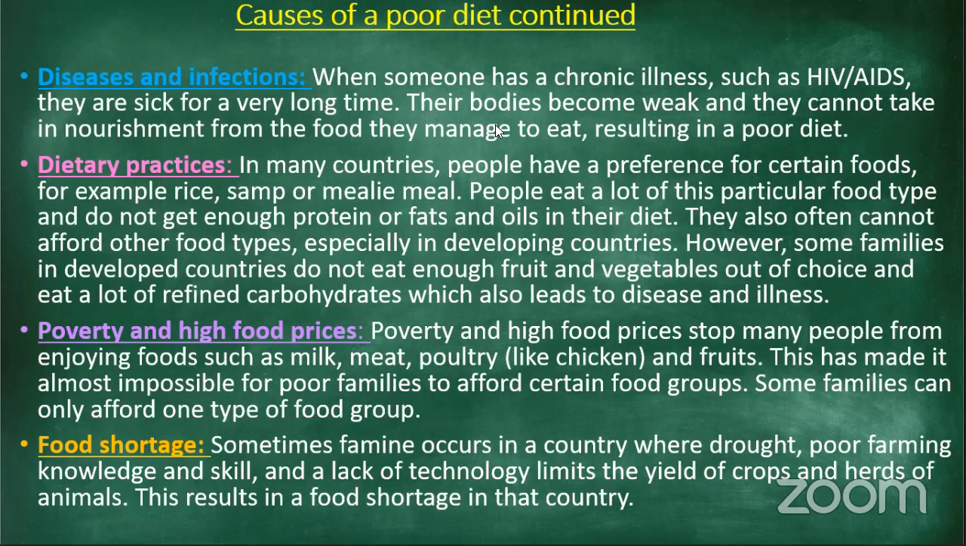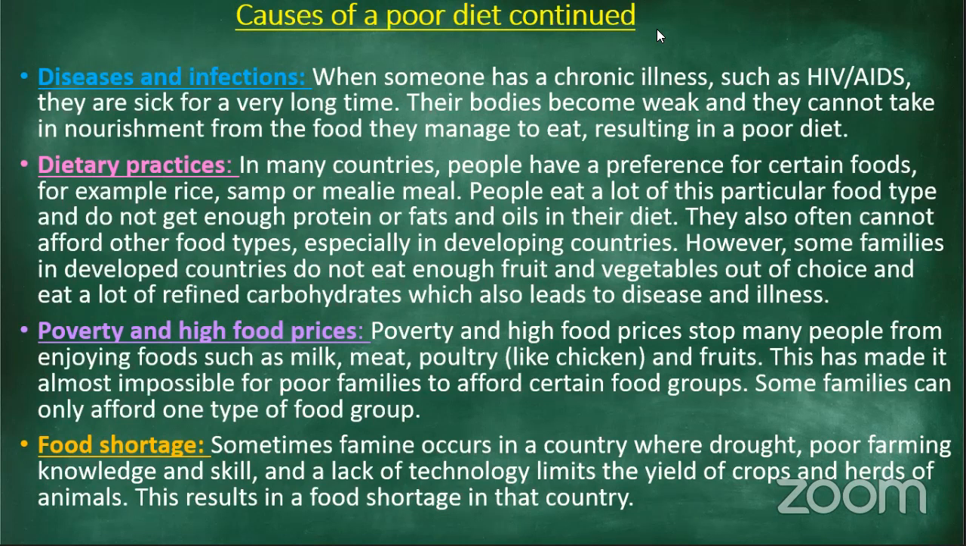So obviously, in this case, sometimes famine, which is a shortage of food, occurs in a country where drought, poor farming knowledge and skill, and a lack of technology limit the yield of crops and herds of animals. This results in a shortage of food in that country. So that's what famine is. Iksan also says it is a shortage of food. Thank you so much for that answer.